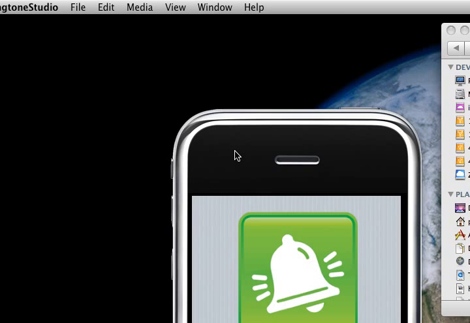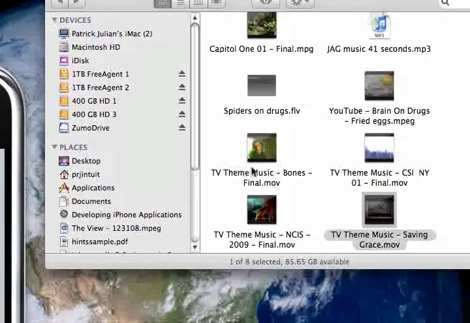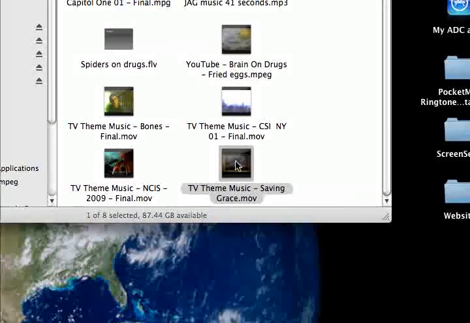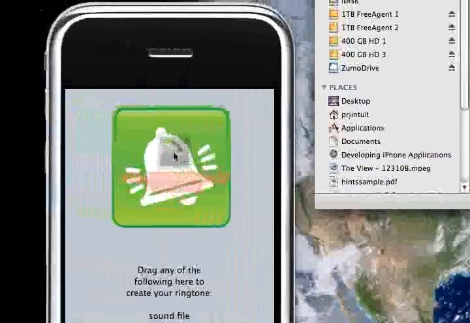Now, for video files, it will allow you to import your MOV files, AVI files, MPG files, MPEG files, MP4s, and even FLVs, which are just strictly YouTube downloads. For the first one I'm going to import over here is an MP3 file. Nope, this is not. This is a MOV file from Saving Grace, which I happen to like this year.